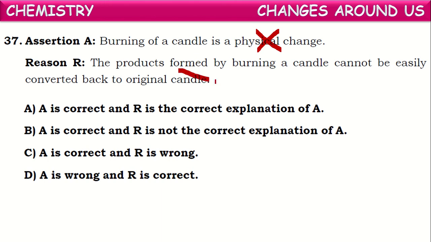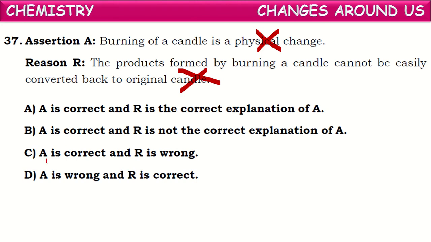Is it true? No. We cannot make the candle back from the products obtained. What happens when you burn a candle? It produces light with the production of carbon dioxide and water vapor as the products. Even if we collect those two, we cannot get back the candle or wax from those two substances. So it is not possible.